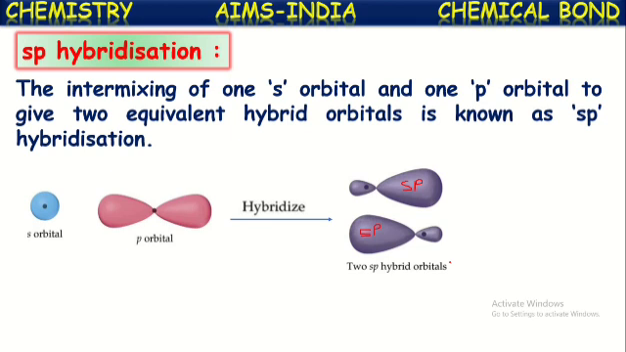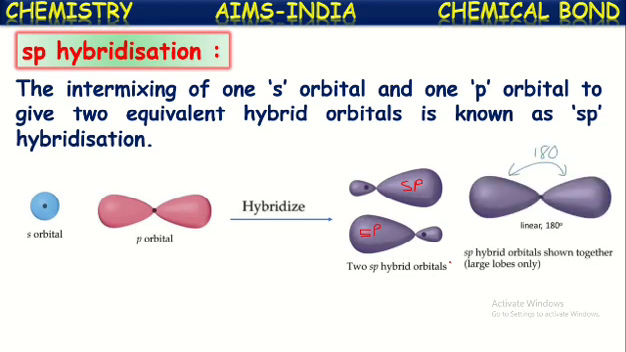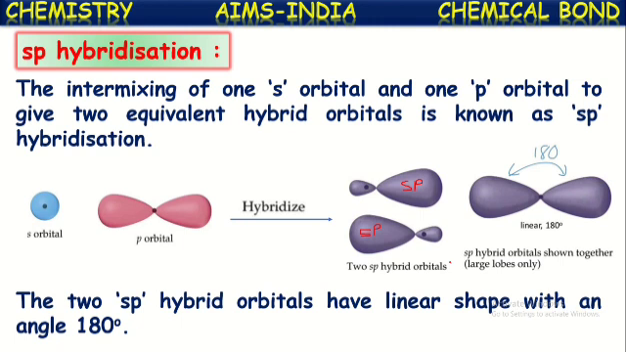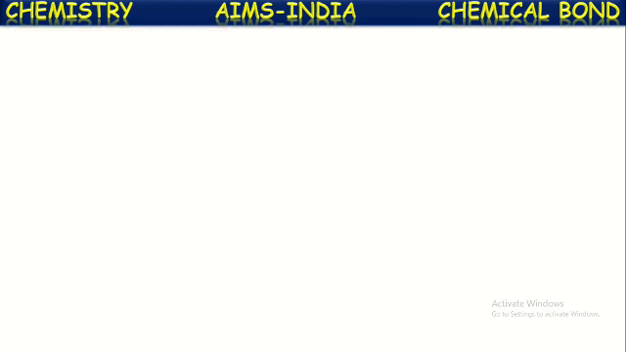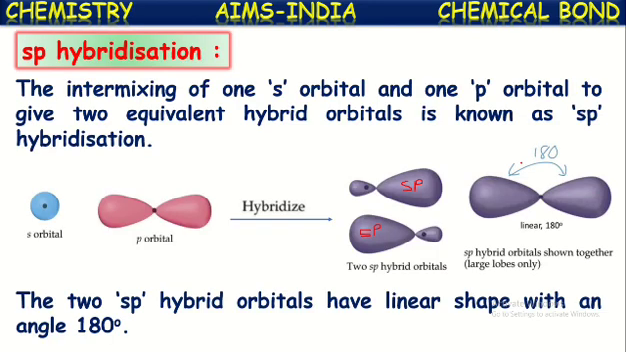In that way, two equivalent orbitals are formed with the same energy. These orbitals are called sp hybridized orbitals, and that phenomenon is called sp hybridization, in which one s orbital and one p orbital are intermixed. Now these two sp hybridized orbitals have linear shape. So these two are arranged in this format for that atom, in a linear shape with an angle of 180 degrees between them. See here, it is a 180 degrees bond angle because they are in the linear position.